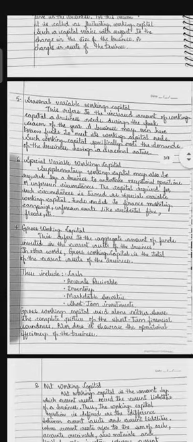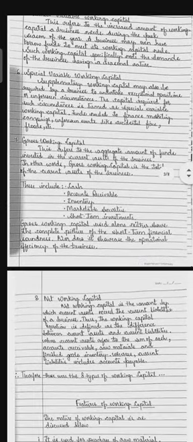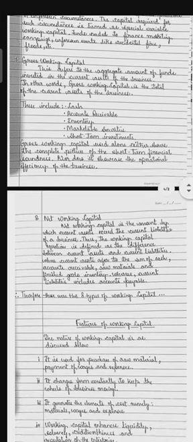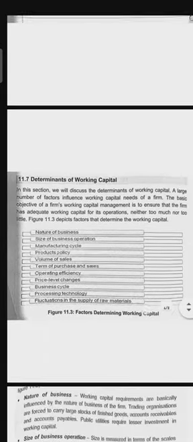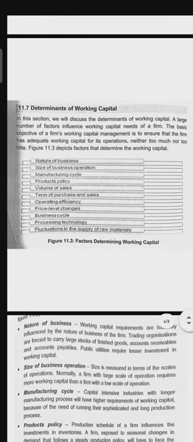The most important were gross working capital and net working capital. As you all know, gross working capital is the total of current assets. Net working capital is the difference between current assets and current liabilities. So these were the eight types of working capital. Next we saw the features of working capital. Next we saw the determinants of working capital, the factors which affect the working capital.